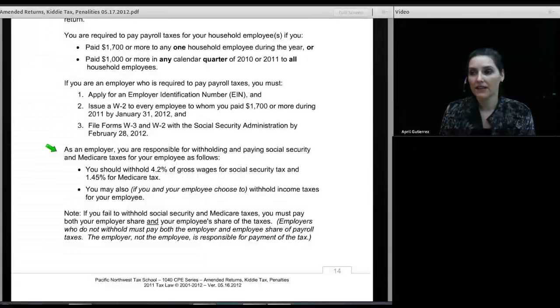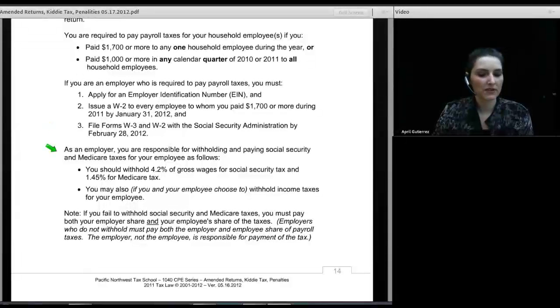Now you can apply for an employer identification number with your client over the internet while they're sitting there with you. It takes just a few minutes. The Schedule H is something that you could then prepare, and of course it may be late. They should have delivered that W-2 to their nanny a few weeks ago, but better late than never. So you can help them take care of all of that.